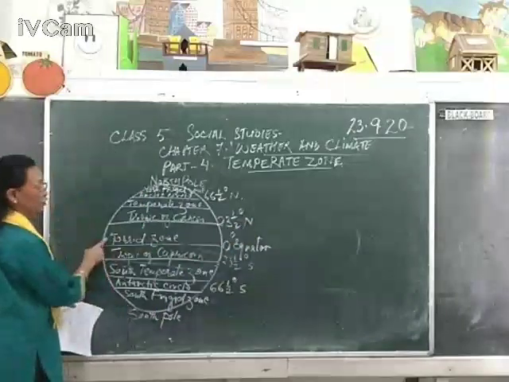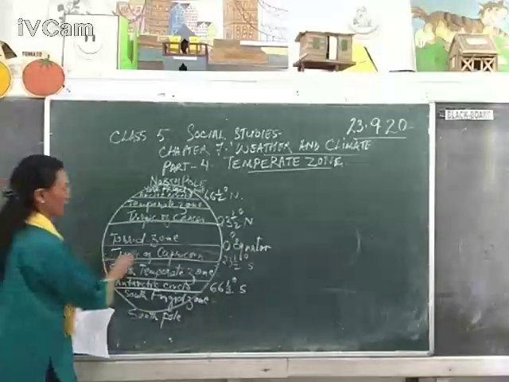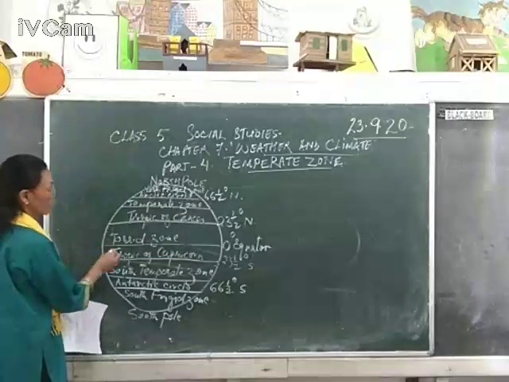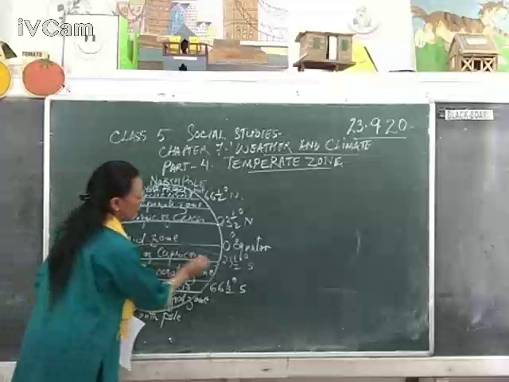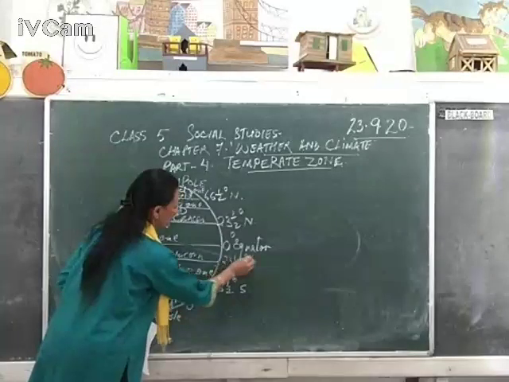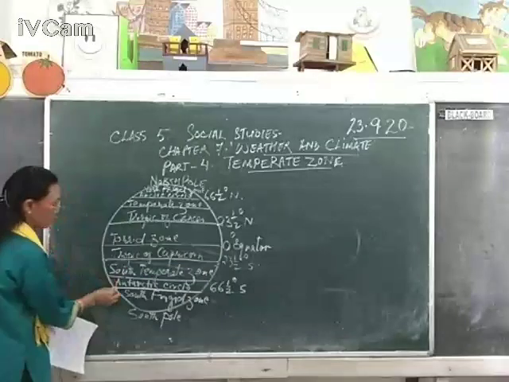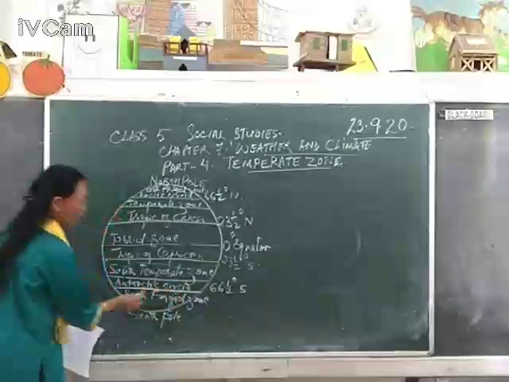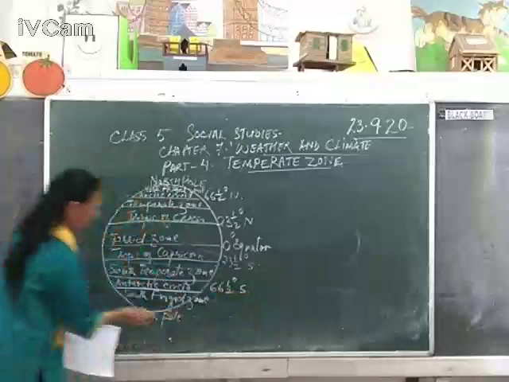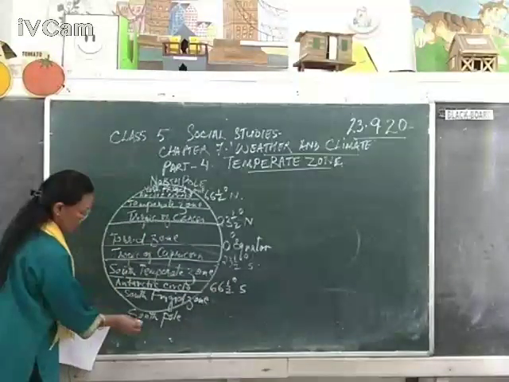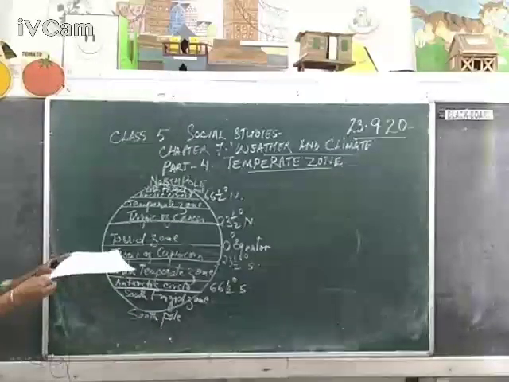Then we have torrid zone, the equator. Then Tropic of Capricorn, 23.5 degrees south, and south temperate zone. And again we have Antarctic Circle, 66.5 degrees south, and South Frigid Zone. And the last one we have South Pole.